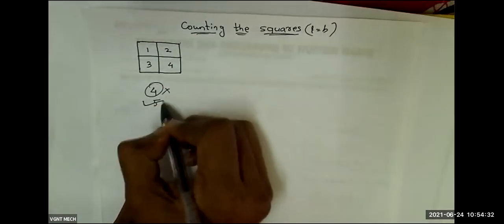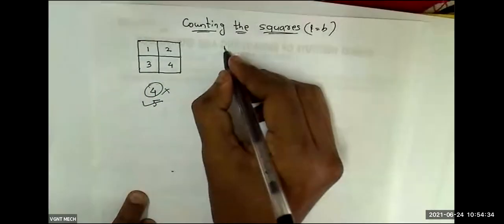Why? Because this is 1, this is 2, this is 3, this is 4, and this total one is also a square. So 4 plus 1, total 5 we will get. This is a small figure, that's why you were able to count it and tell.